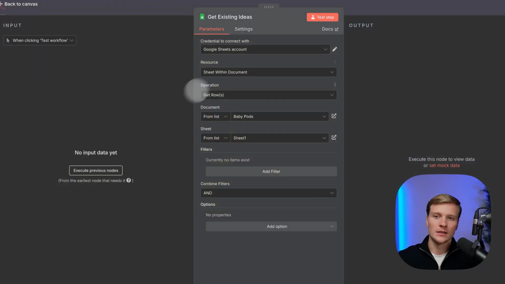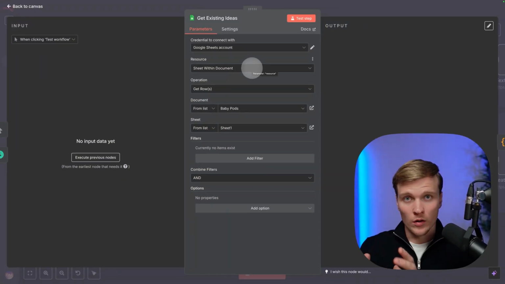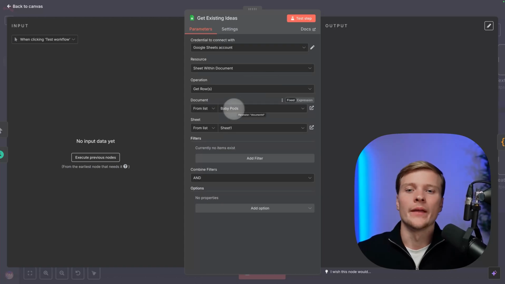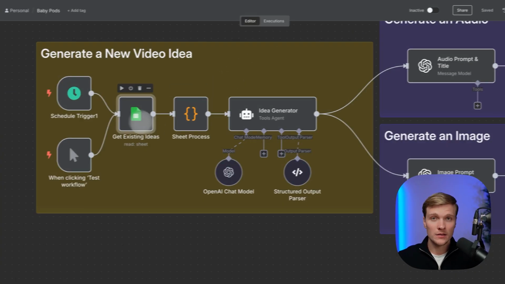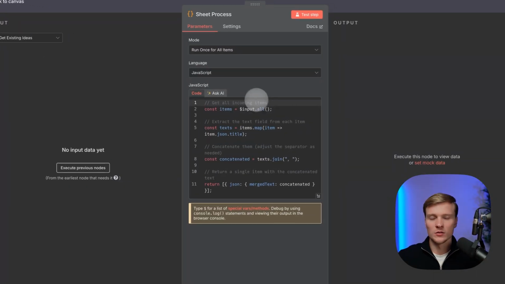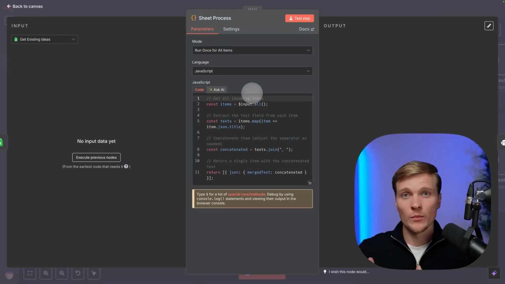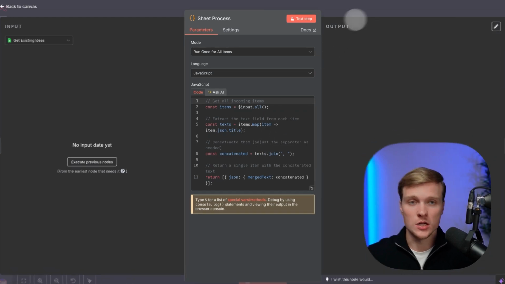And then we connect it to the Google Sheet account. Here you will need to connect it to your own Gmail account. And then we're selecting the document and the sheet in it. Then we have all the ideas that are already generated. Then we're joining it using the code node. This code is quite simple and it was written by ChatGPT, so you don't need to know how to code to write stuff like that. But here you don't need to change anything.